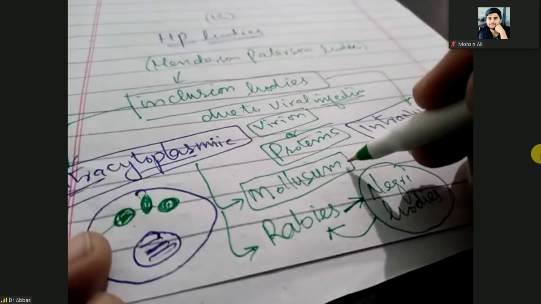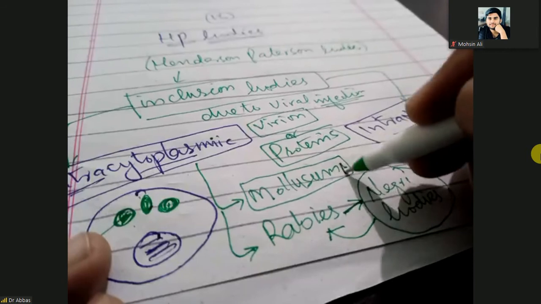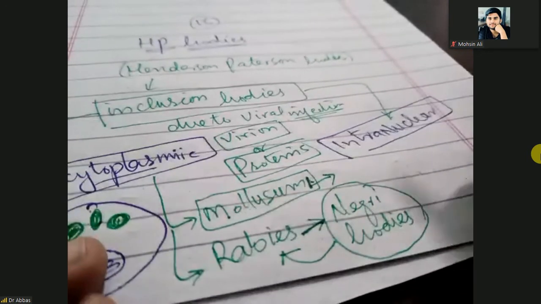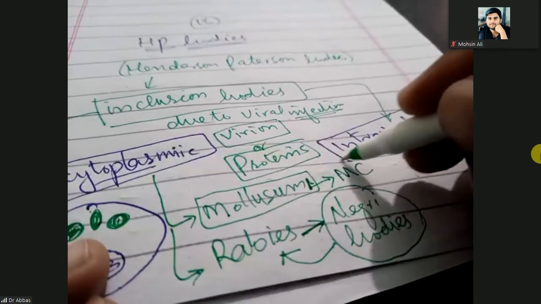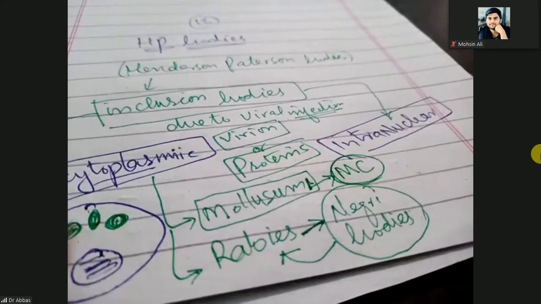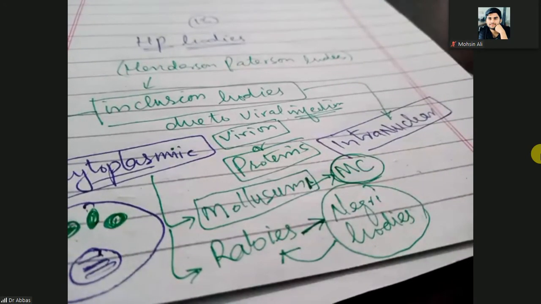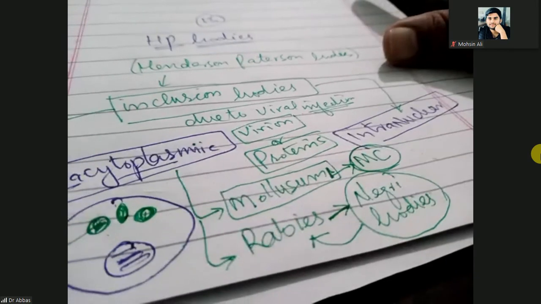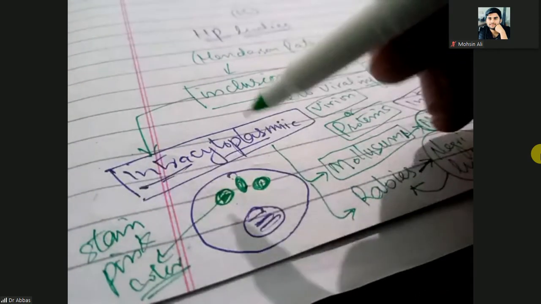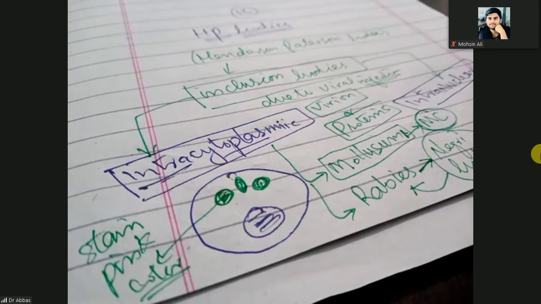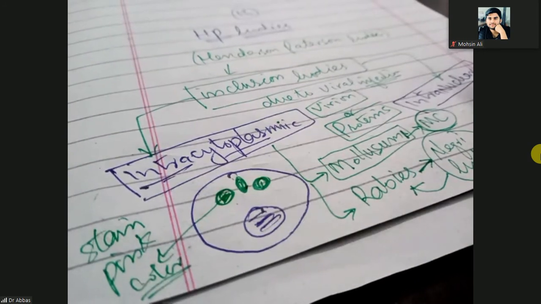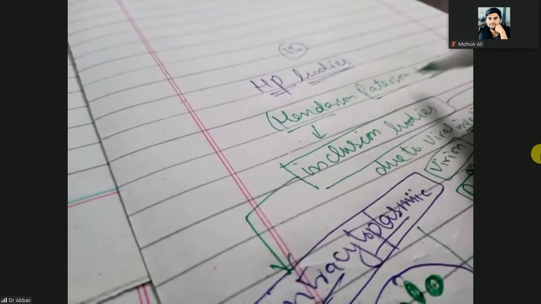And molluscum bodies are seen in molluscum contagiosum, or the water wart. So the water wart and rabies both have inclusion bodies, and these are intracytoplasmic. Another name for these bodies is Henderson-Peterson bodies.